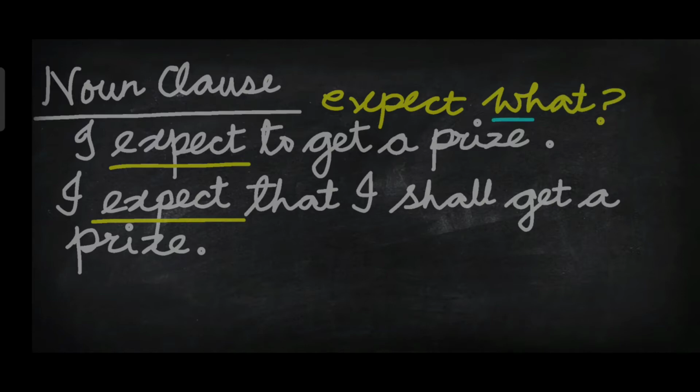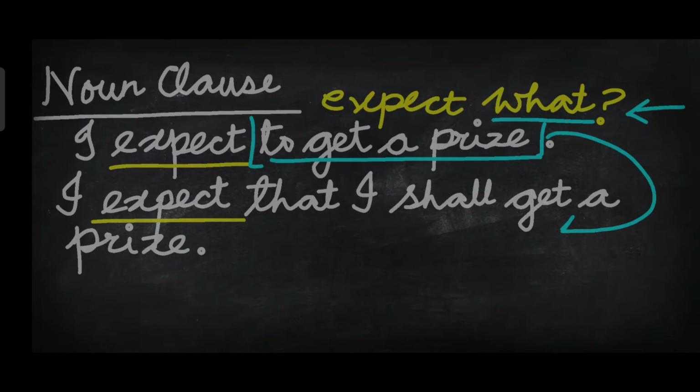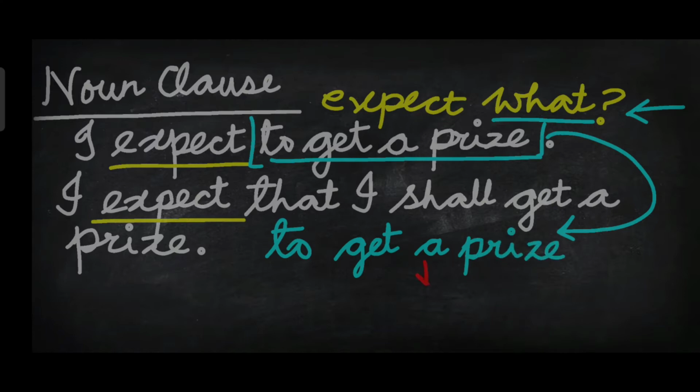After finding out the verb, ask the question what. In the first sentence, when you ask the question what, you get the answer to get a prize. So the group of words to get a prize is actually a phrase. This is not a clause. This is a phrase, to get a prize.